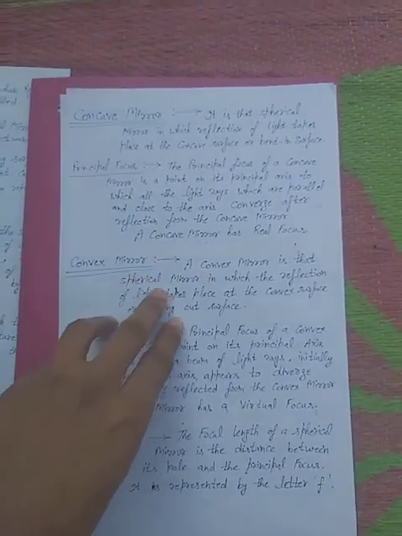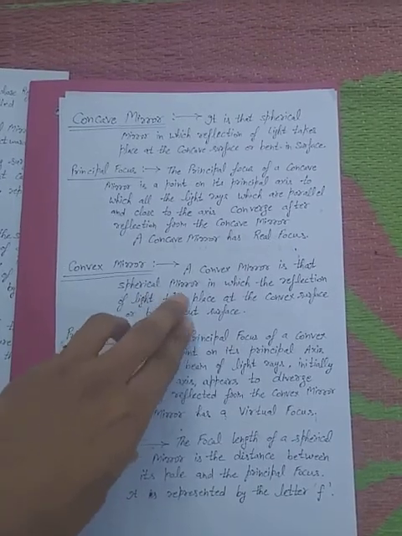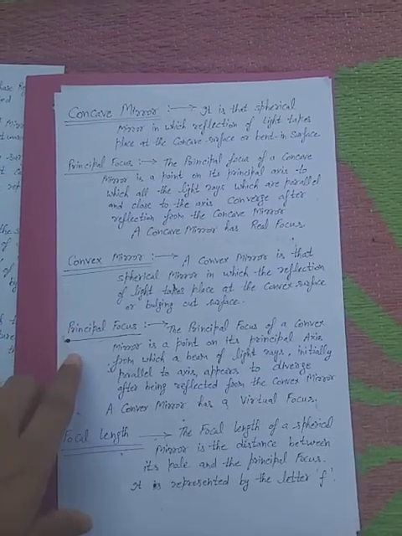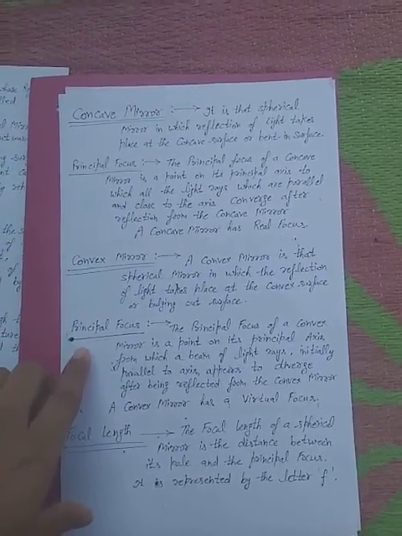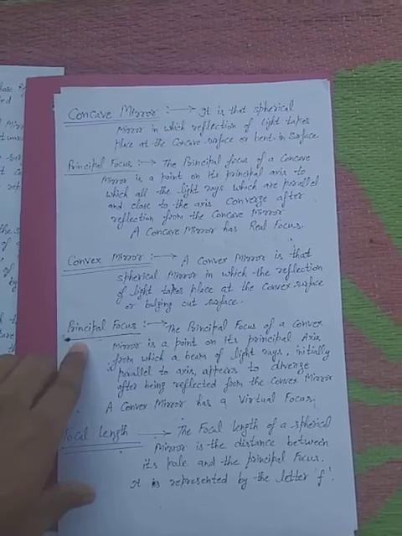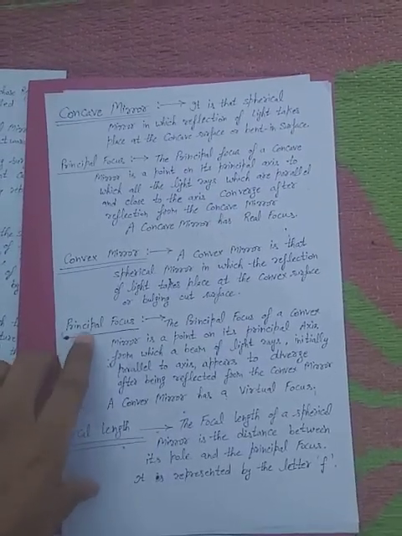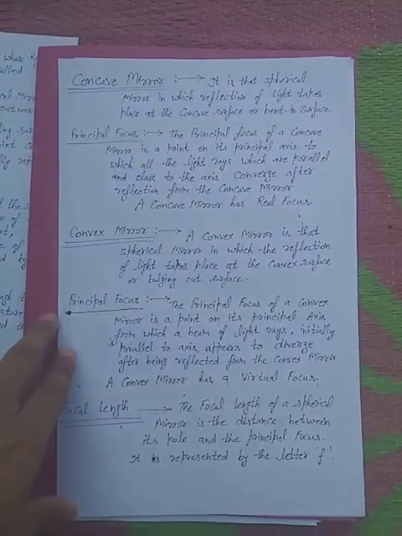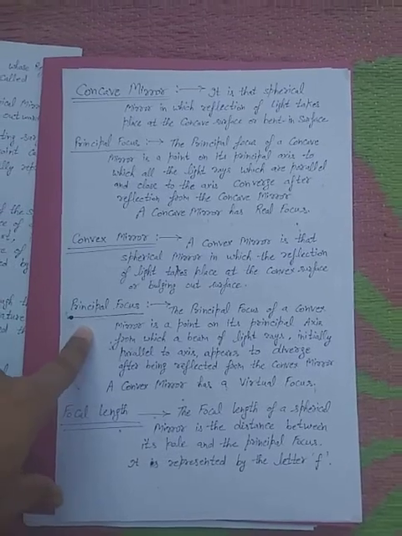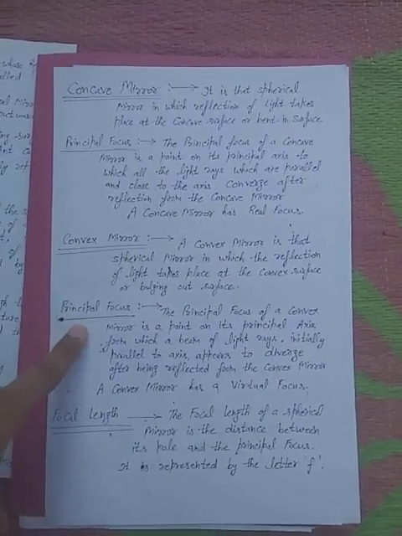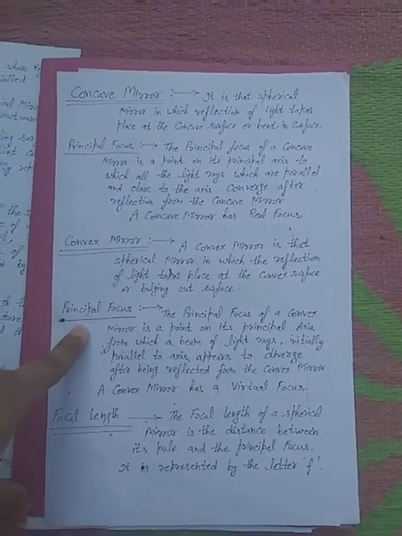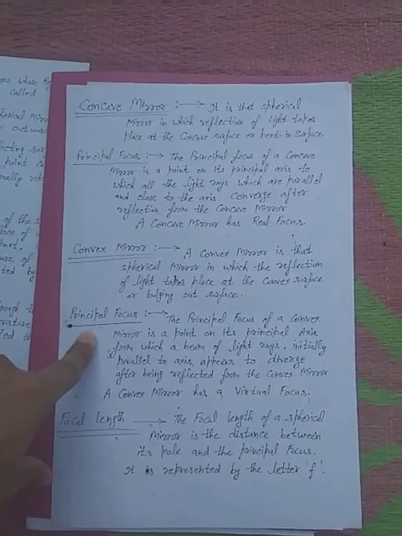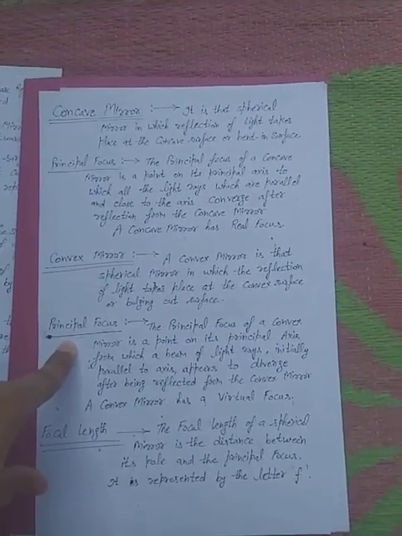Convex mirror is a spherical mirror in which reflection of light takes place at the convex or outer surface. Such mirrors are called convex mirrors. The principal focus of a convex mirror is a point on the principal axis from which light rays parallel to the axis appear to diverge after reflection.